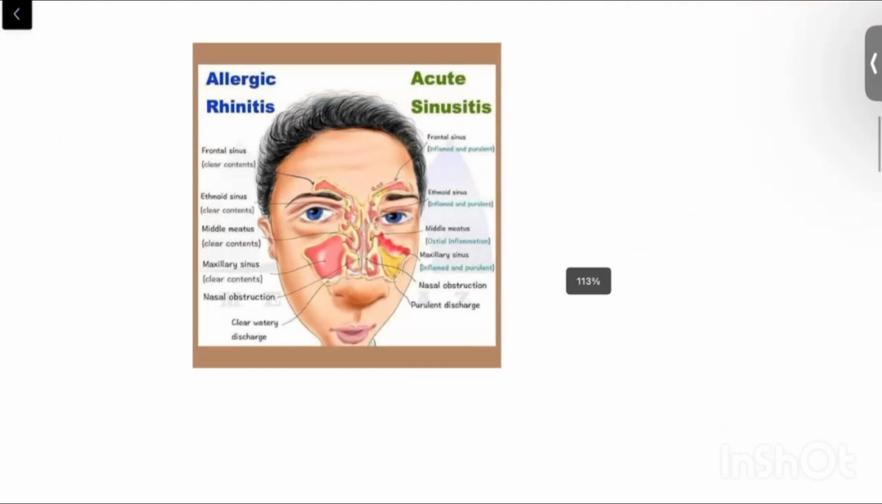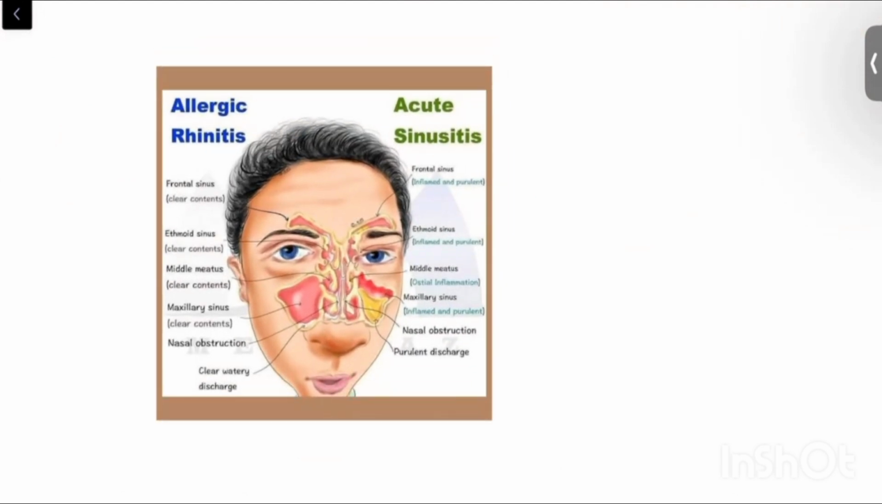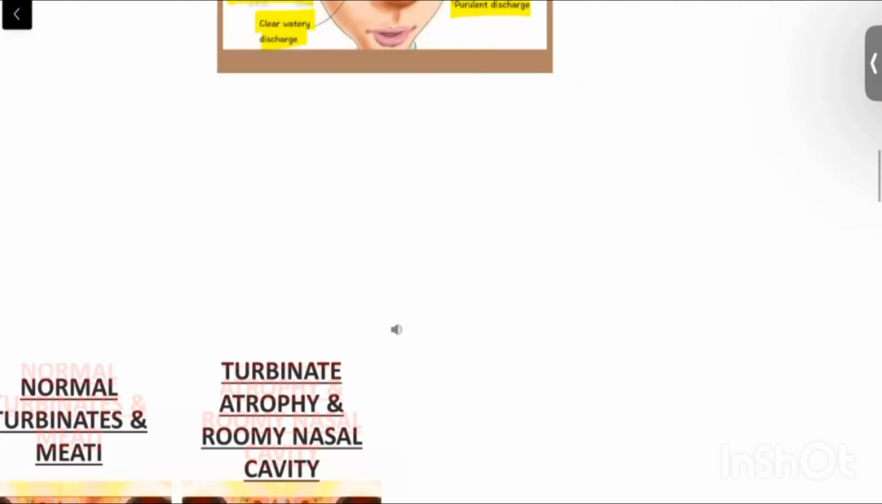So here we can see the difference between allergic rhinitis and acute sinusitis. In allergic rhinitis, almost the contents are always clear. In the frontal sinus the contents are clear, in the ethmoid sinus also clear, and in the middle meatus also clear. There will be nasal obstruction, but clear watery discharge in case of allergic rhinitis. Whereas in acute sinusitis, the discharge will be inflamed and purulent, so pus-filled discharge will be there. That is the major difference. Nasal obstruction is common to both. If there is a purulent discharge, it is acute sinusitis. If the discharge is clear, it is allergic rhinitis.